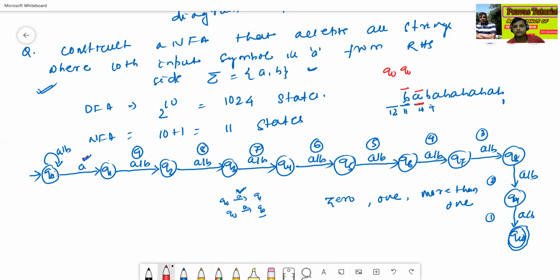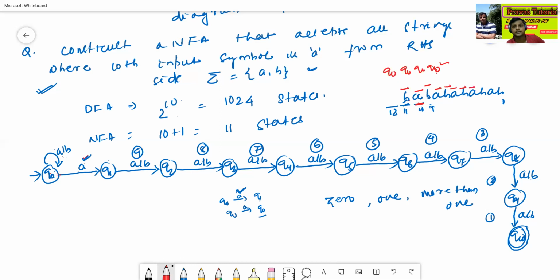Then Q0 reads B, then Q0 reads B, then goes to Q0. Then Q0 reads A, goes to Q0. Then Q0 reads B, then goes to Q0 again. Then Q0 reads A, goes to Q0. Then Q0 reads B, then goes to Q0.